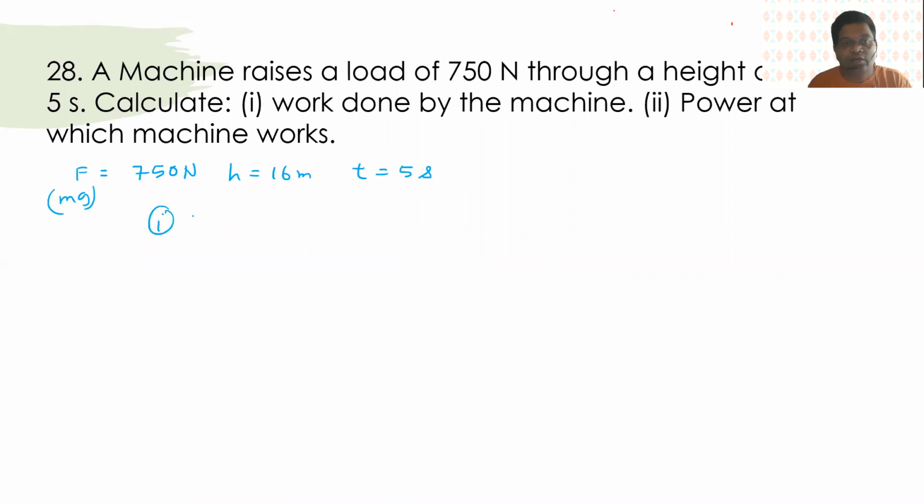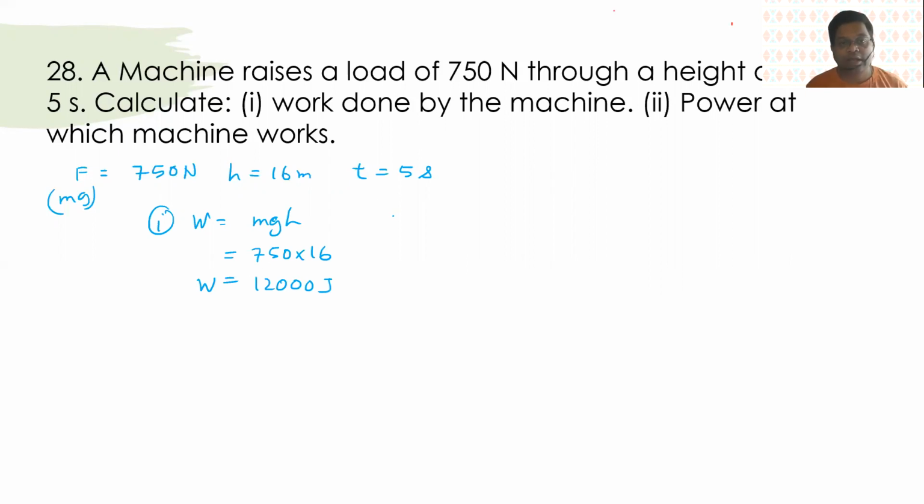Calculate the work done. Work done is mgh. So this will be 750 into 16, and that is 12,000 joules.